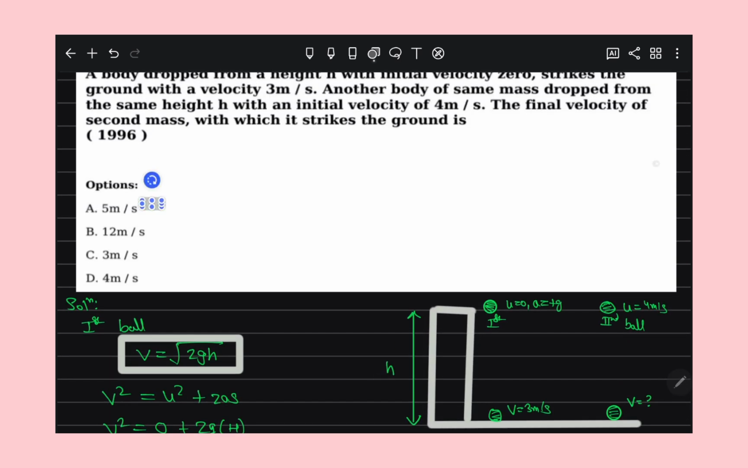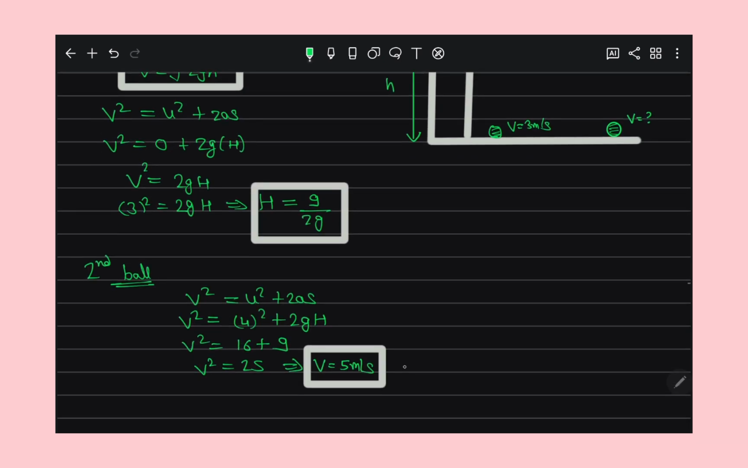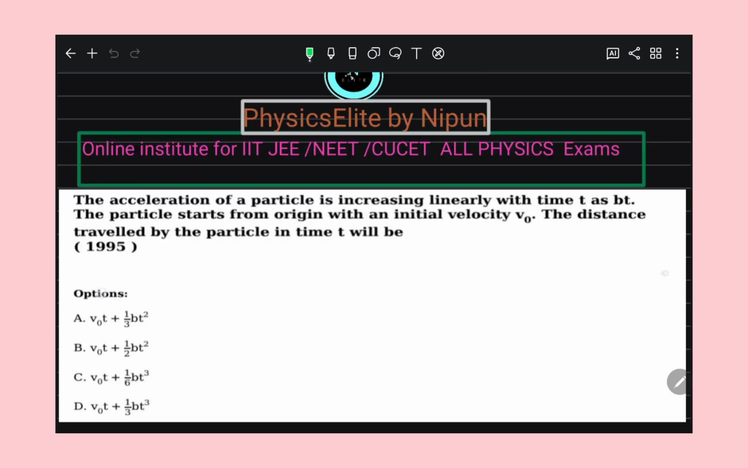So which option is correct? Option first, that is 5 meter per second. Understand now? So shall I proceed to the next question?